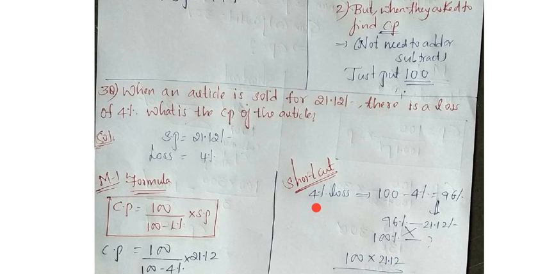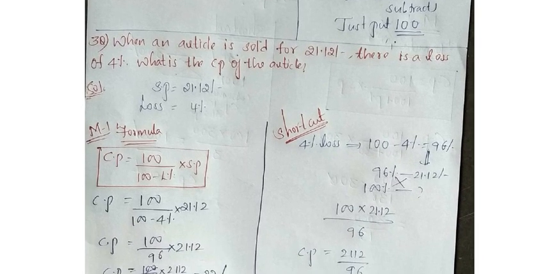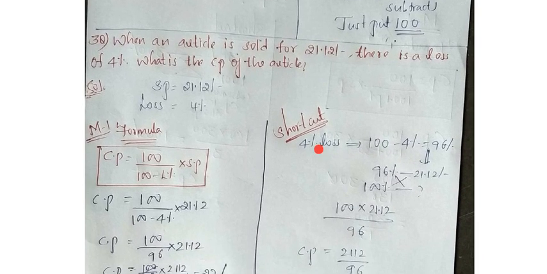But when they have not given the loss amount, what should you do? When they gave a loss of 4%, you should subtract that in the numerator. So 100 minus 4% is how much? 96%. In the numerator you should not write 4%. Many will do that wrong. They will write simply 4% is equal to 21.12 rupees, and cost price 100. But that is wrong.